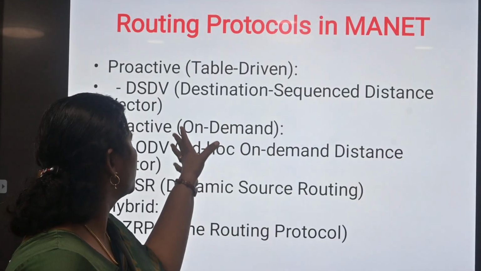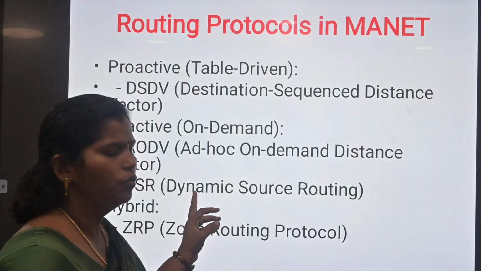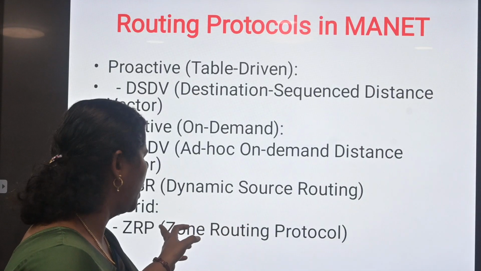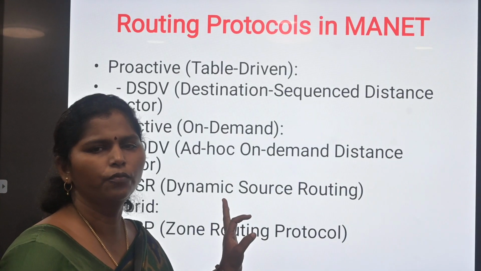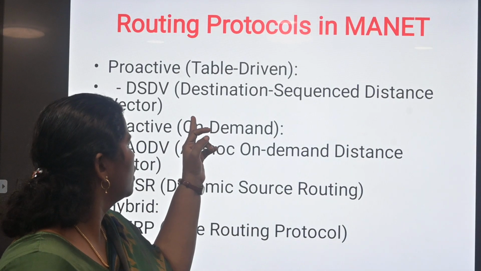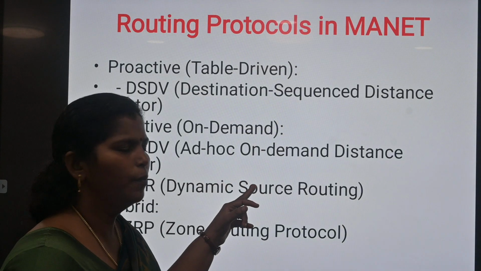These are the three types of routing protocol in MANET: proactive, reactive, hybrid. Hybrid means the combination of both proactive and reactive. Proactive is also called table driven, and reactive is also called on demand.